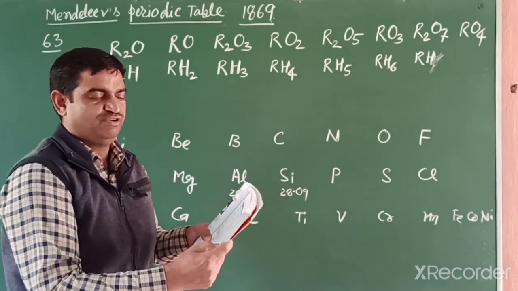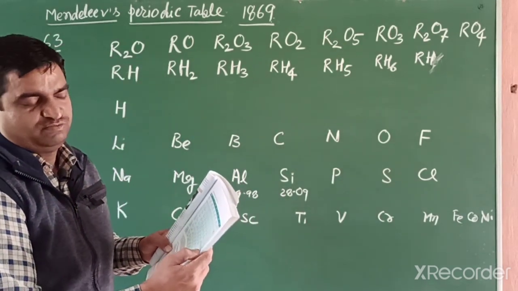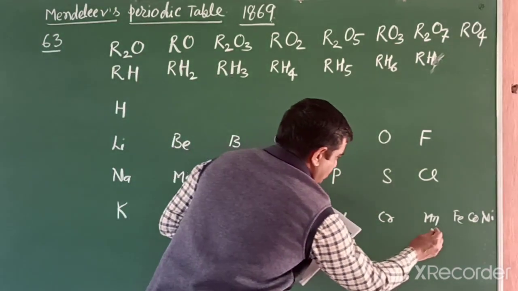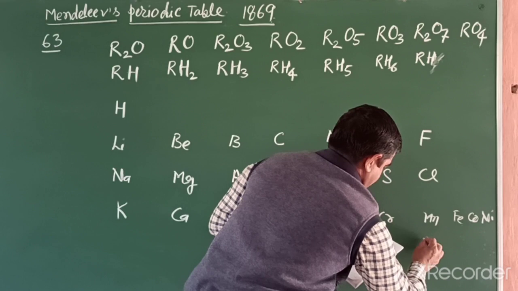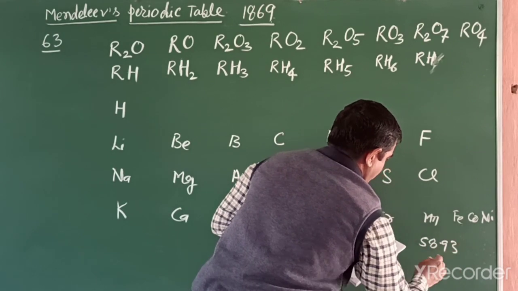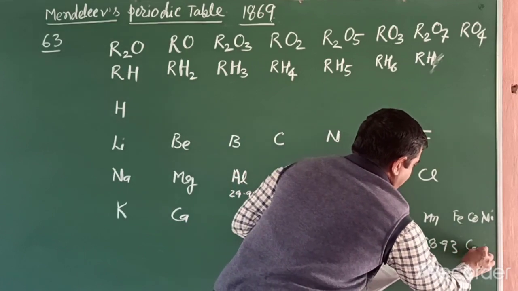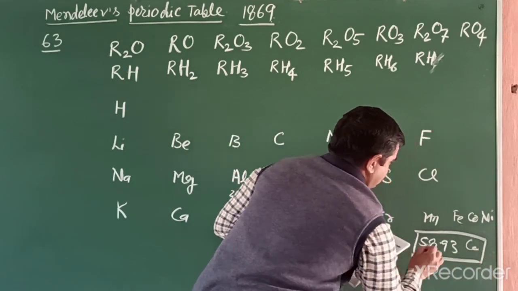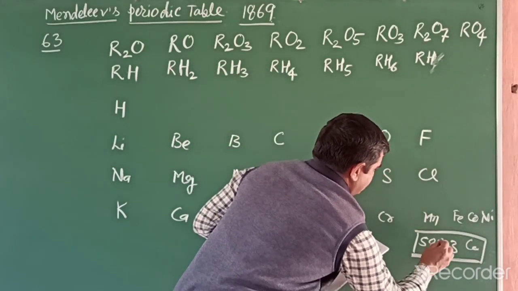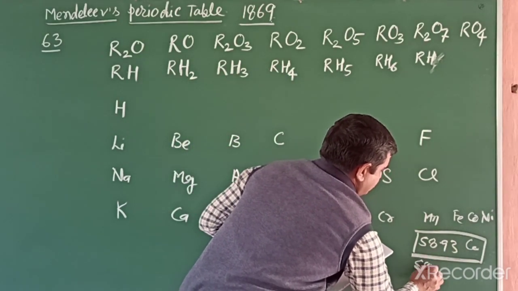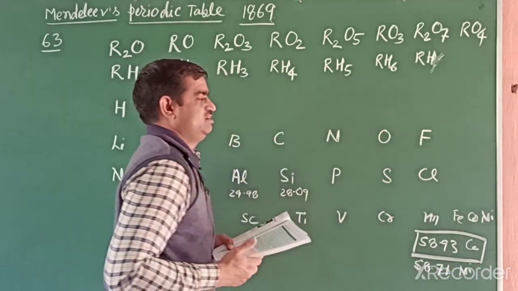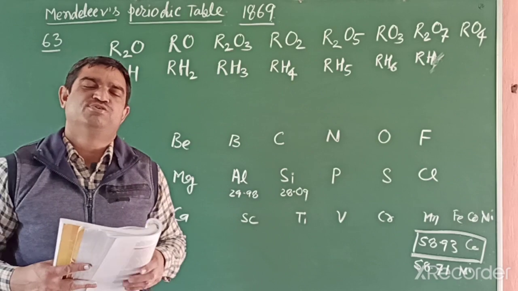He placed cobalt before nickel, because the cobalt mass I will write here, 58.93, and the nickel mass is written 58.71, but he placed cobalt before nickel.